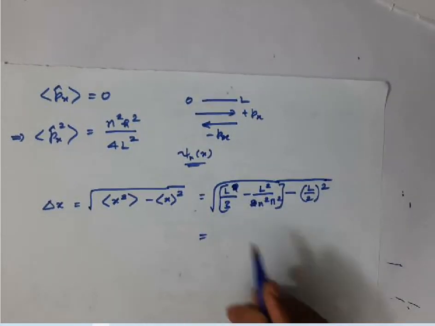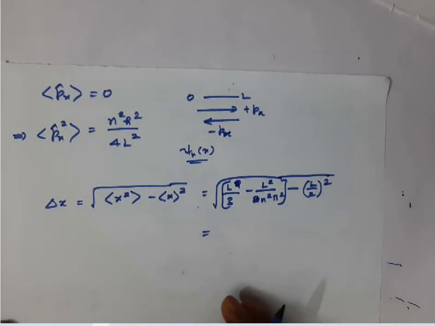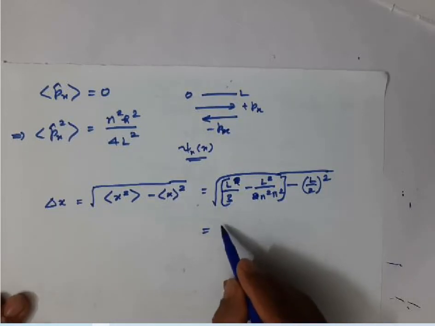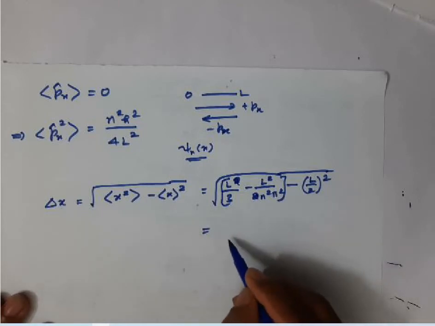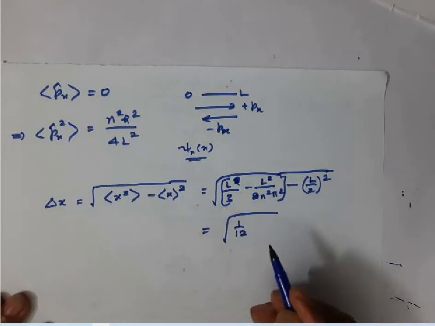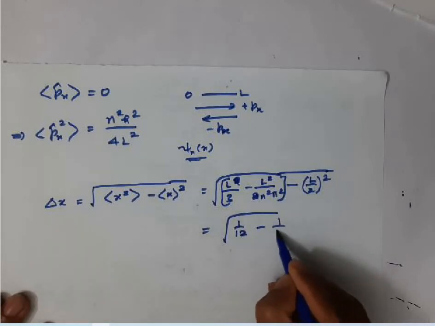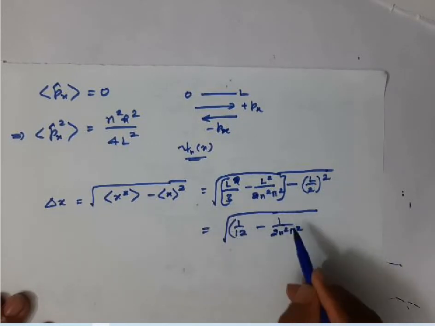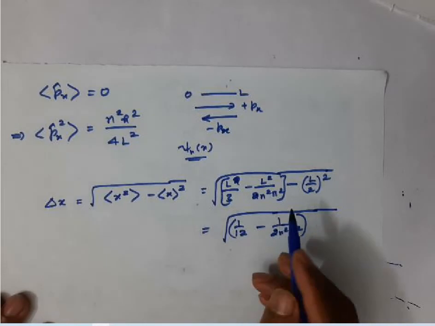If you simplify this, it's very simple, you will get the final answer as the square root of 1 by 12 minus 1 by 2 n squared pi squared, into L squared should be there.